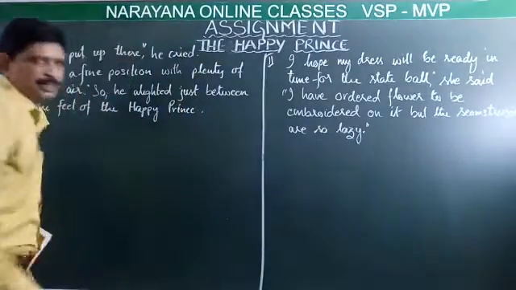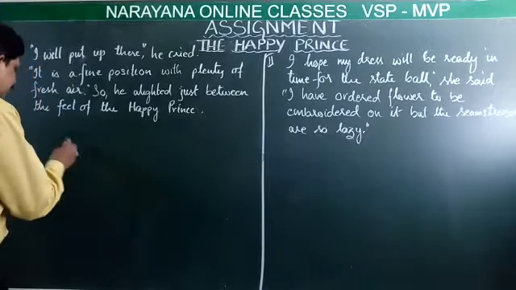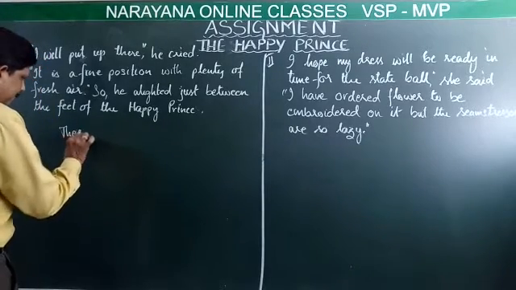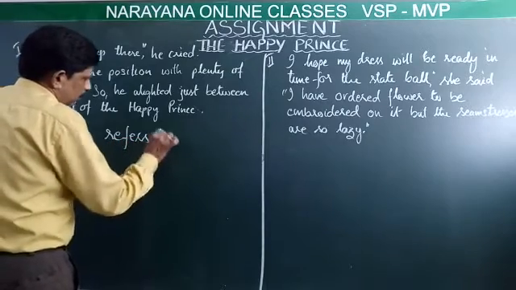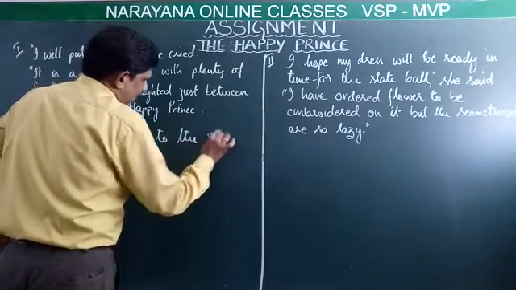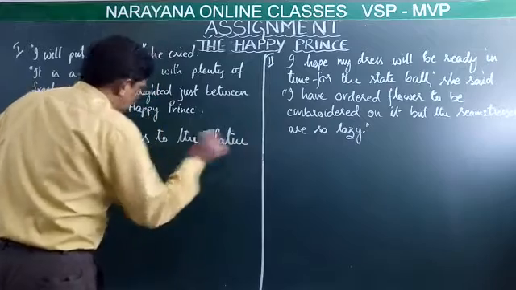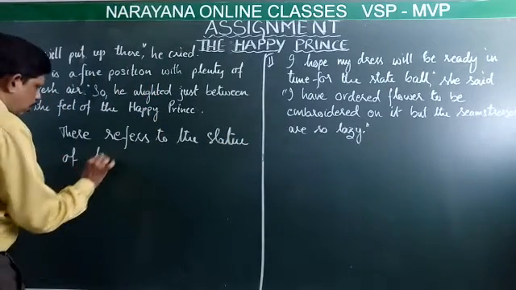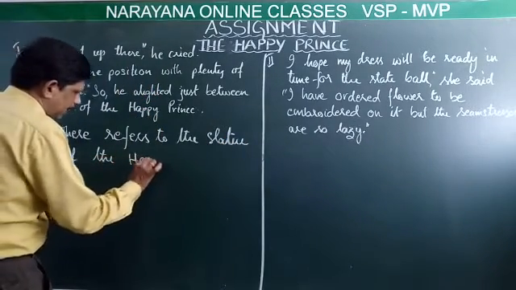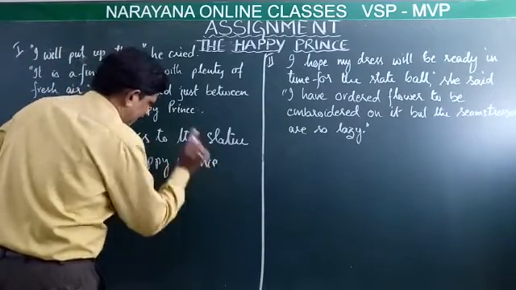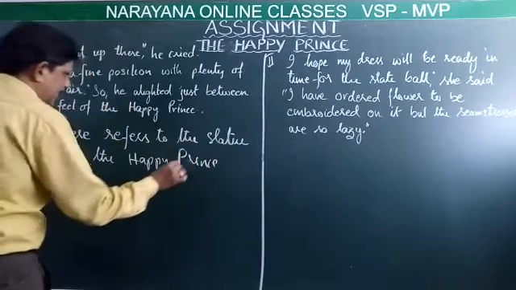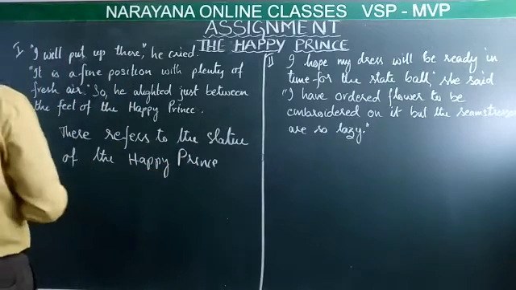In this particular comprehension passage, "there" refers to the statue of the Happy Prince.